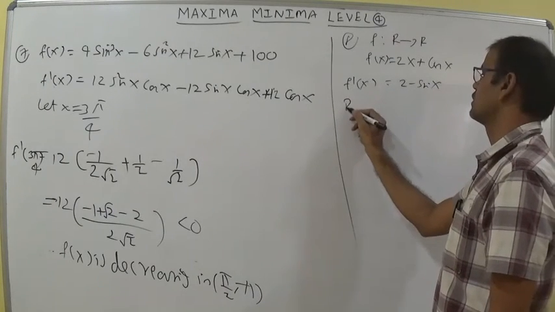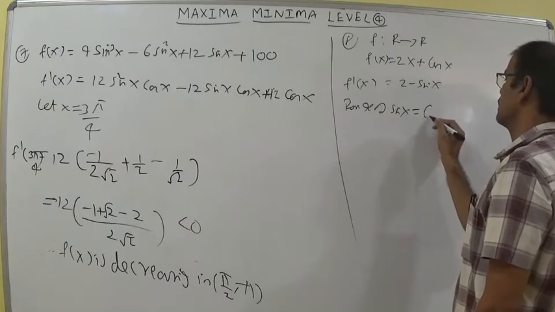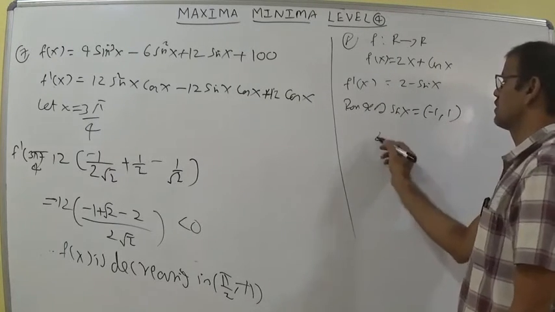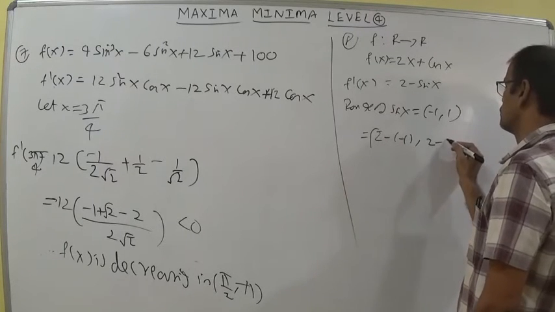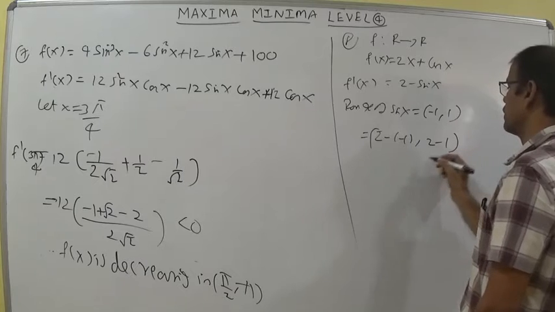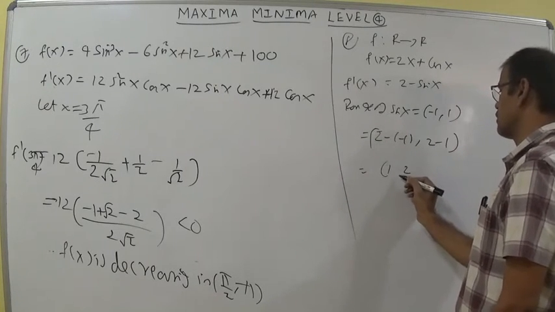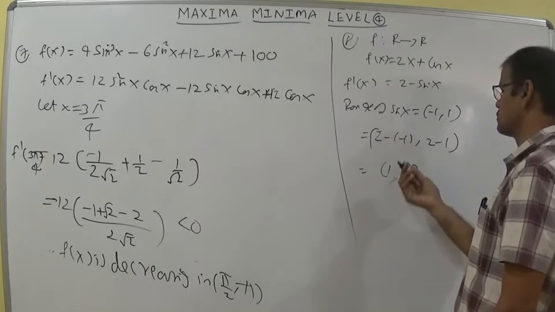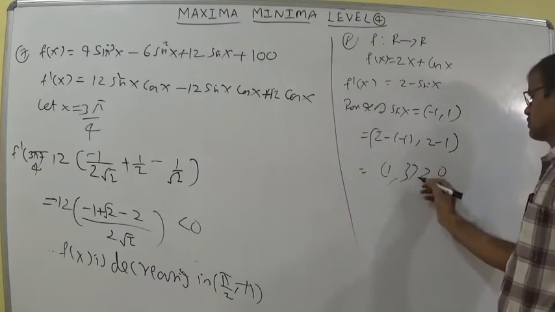Here I am writing the range of sin x. Range of sin x is minus 1 comma 1. So 2 minus of minus 1 comma 2 minus of plus 1. So 2 minus 1, you can write here 3 comma 1, so 1 comma 3 you can write. According to the range, the small value should be written first. 1 comma 3 is always positive, greater than 0.